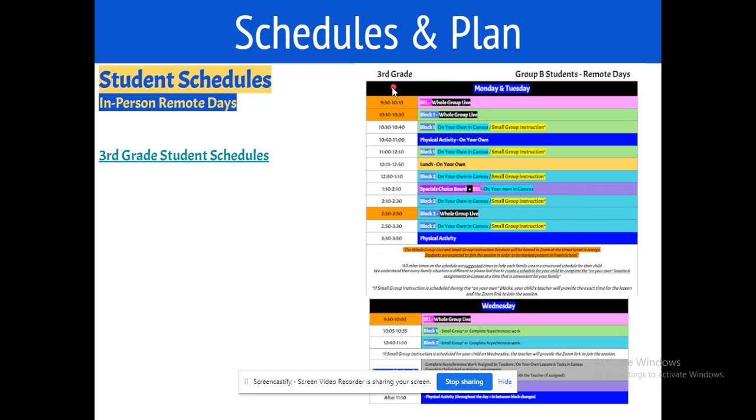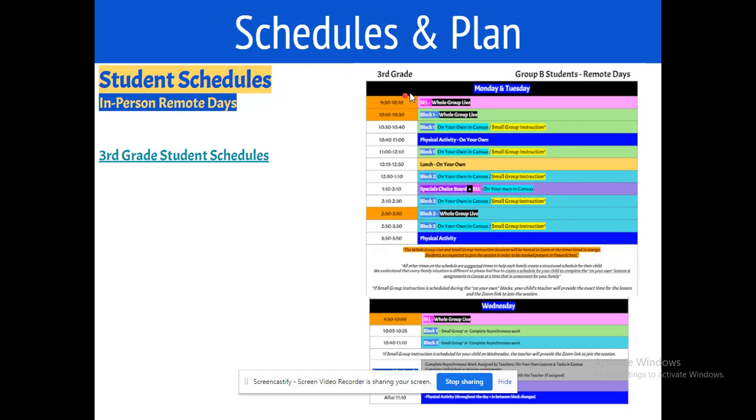So whether your child is at home on Mondays and Tuesdays or Thursdays and Fridays, depending on their A or B rotation, when they are at home for remote days, their schedule will start at 9:30. So at 9:30, they will sign into Zoom. The orange highlighted times tell your child when they need to be on Zoom.